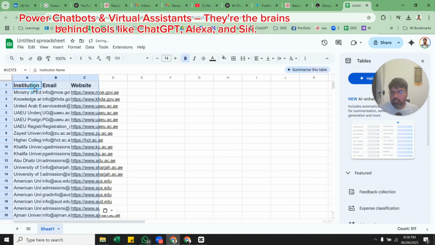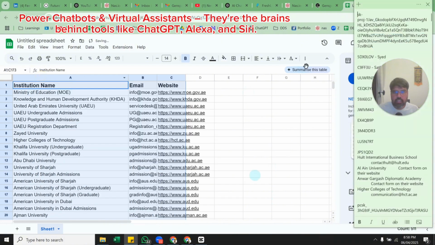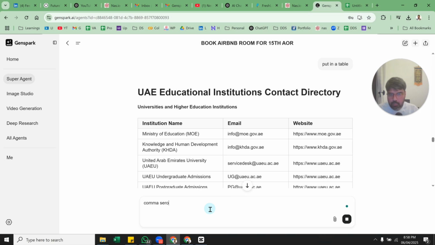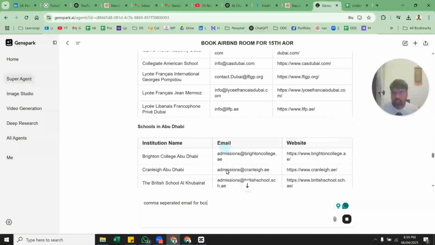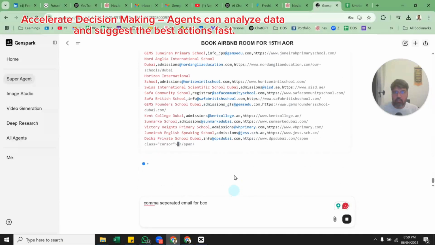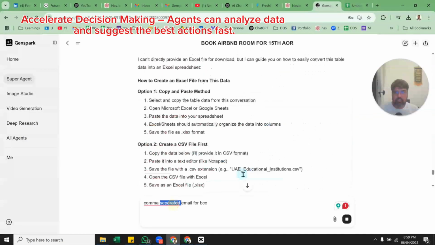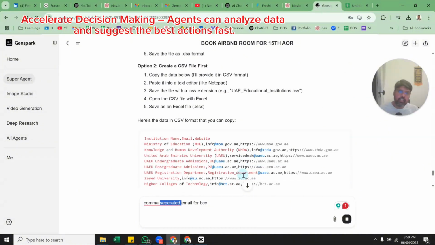So now I have all this institutes' email, and then I can also ask it for comma separated emails for BCC. So I do this as well. So I have the records in my Excel. I can keep on adding to it, and then I am asking it to do comma separated only. So they are not that smart enough. So I think now I can use ChatGPT to do that.